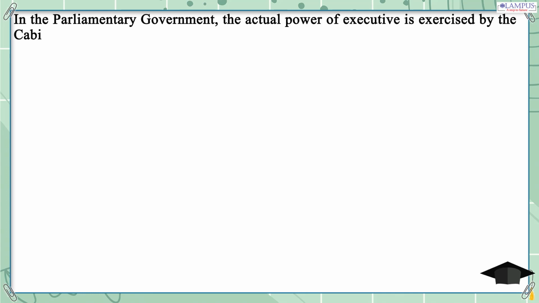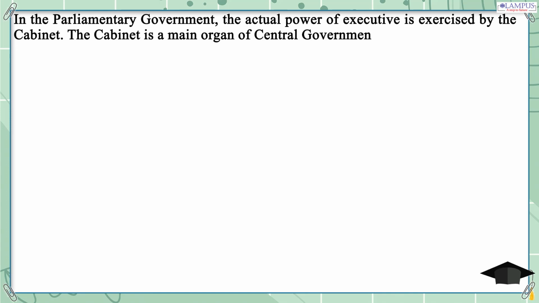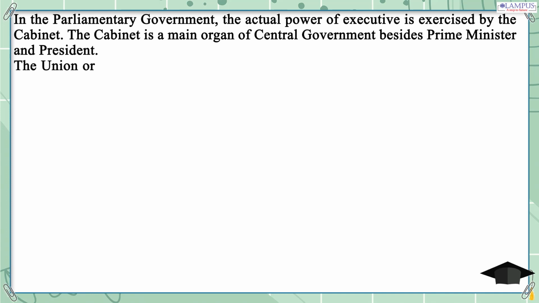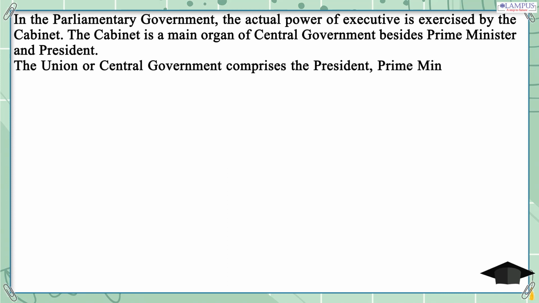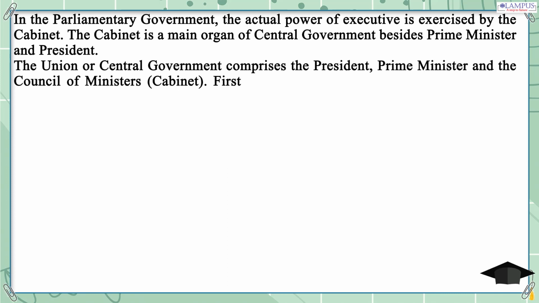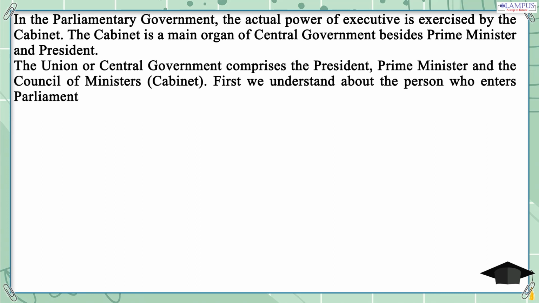Legislative. In the parliamentary government, the actual power of executive is exercised by the Cabinet. The Cabinet is a main organ of central government besides Prime Minister and President. The Union or central government comprises the President, Prime Minister, and the Council of Ministers, Cabinet. First we understand about the person who enters Parliament as a representative of the people.